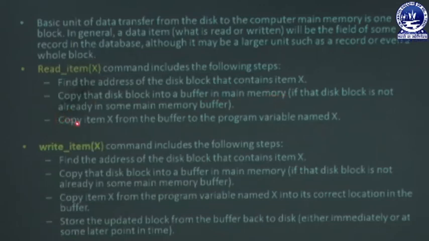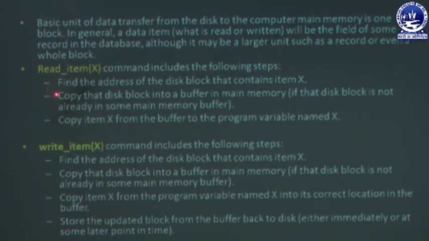After that, copy item X from the buffer to the program variable named X. That means the database item X is already stored in the main memory buffer, and from the main memory buffer we copy it to the program variable. This process is called read_item(X).